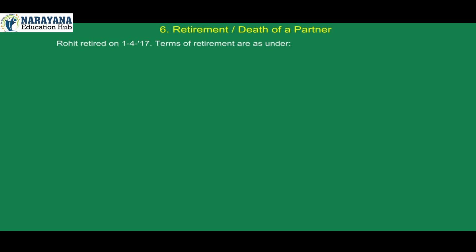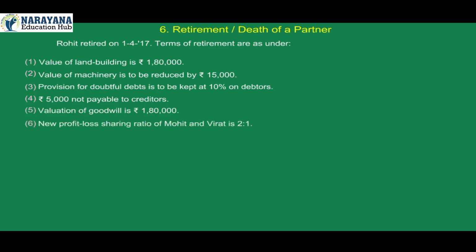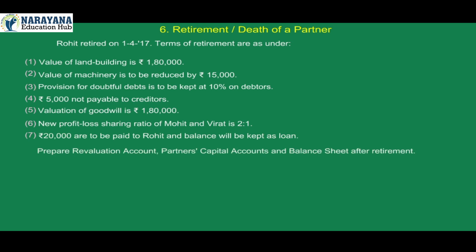Terms of retirement are as under. 1. Value of land building is 1,80,000. 2. Value of machinery is to be reduced by Rs 15,000. 3. Provision for doubtful debts is to be kept at 10% on debtors. 4. Rupees 5,000 not payable to creditors. 5. Valuation of goodwill is Rs 1,80,000. 6. New profit loss sharing ratio of Mohit and Virat is 2:1. 7. Rupees 20,000 are to be paid to Rohit and balance will be kept as loan. Prepare revaluation account, partners' capital accounts and balance sheet after retirement.